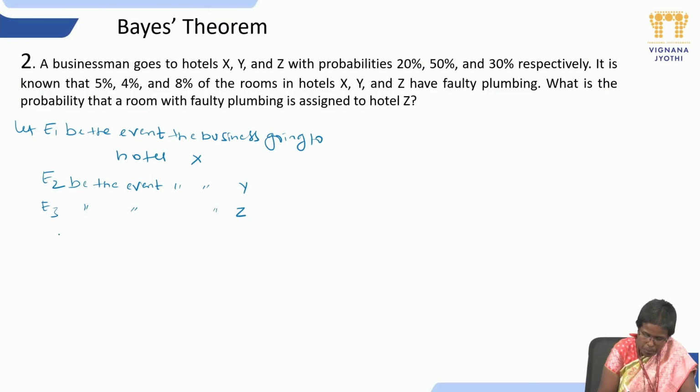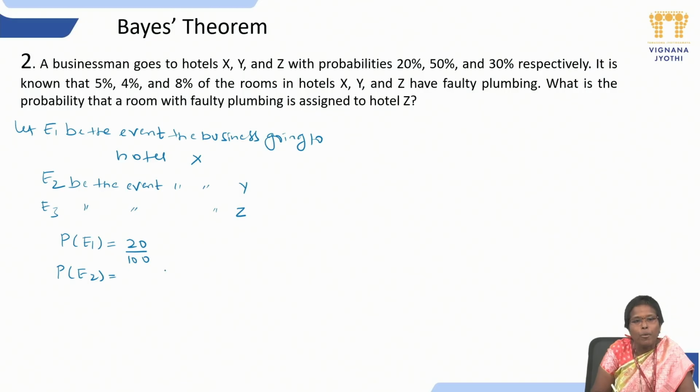So, what is the probability they have given? Probability of E1 is 20 by 100. Now, probability of E2, the probability of the businessman going to hotel Y, is 50%. Right. Now, similarly, the probability of the businessman going to hotel Z is 30%.